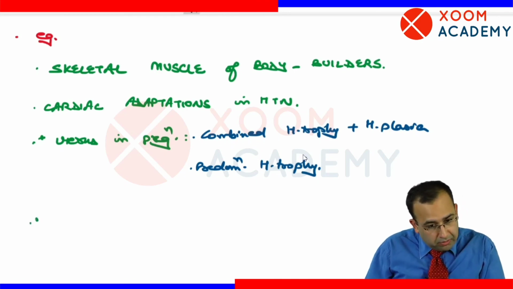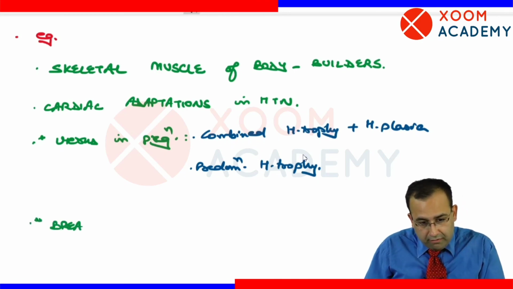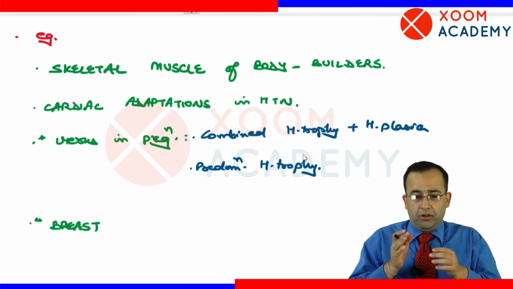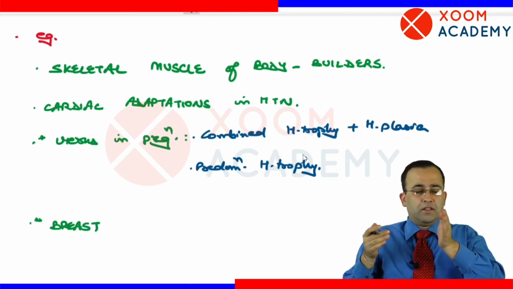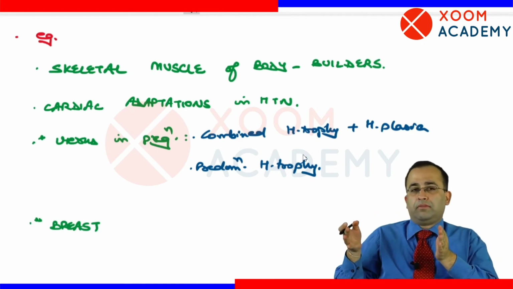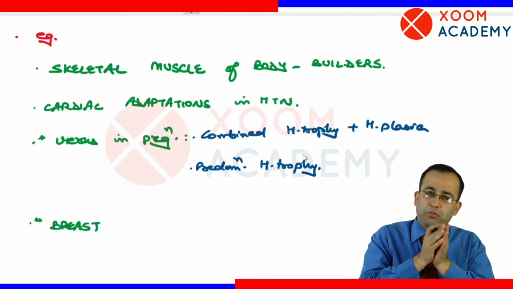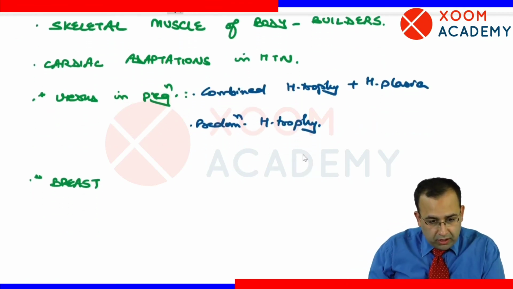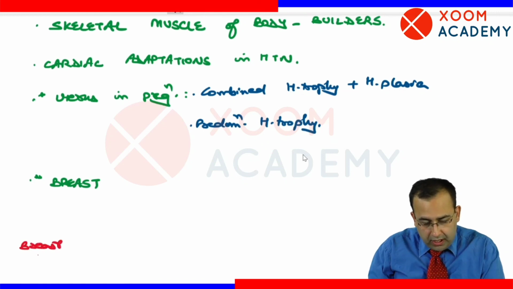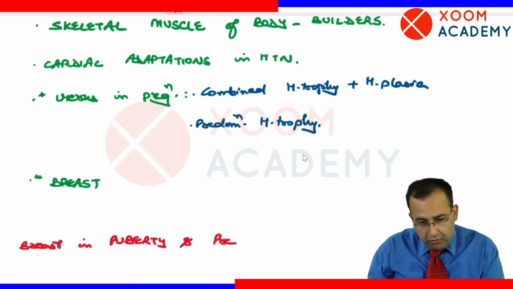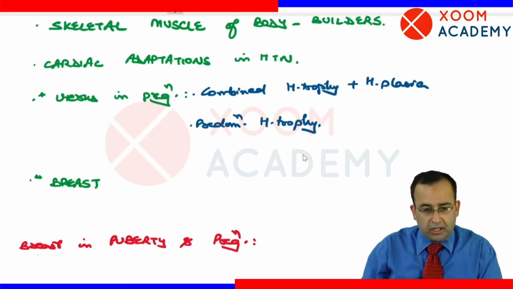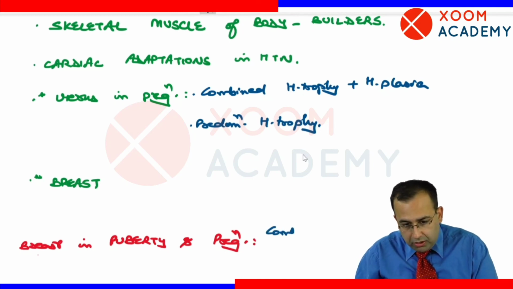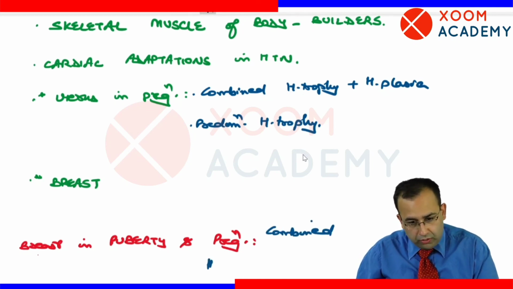Next example, put a double star: breast. Again, very important. I can divide the female cycle into three phases: puberty, pregnancy, and lactation. In the first two phases, that is puberty and pregnancy, both number and size increase. So let me write this below: breast in puberty and pregnancy is combined hypertrophy plus hyperplasia. Both the number as well as the size of the cell are increased.